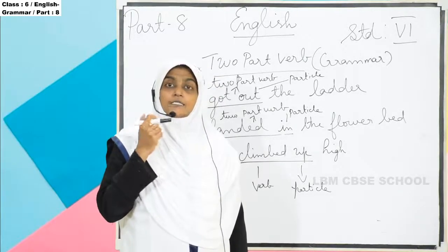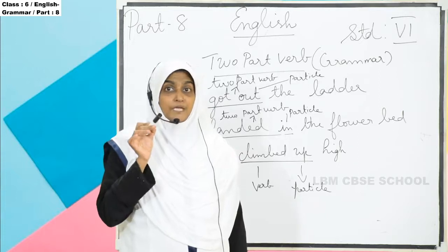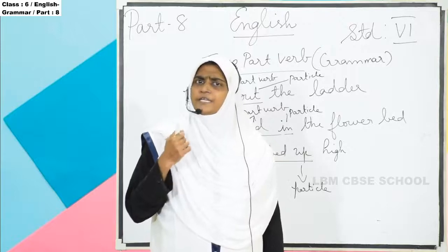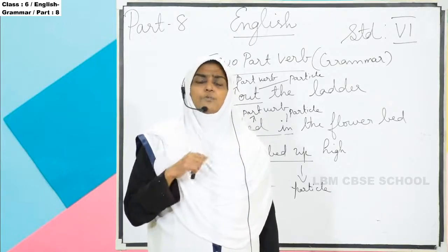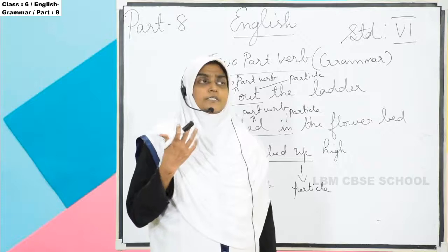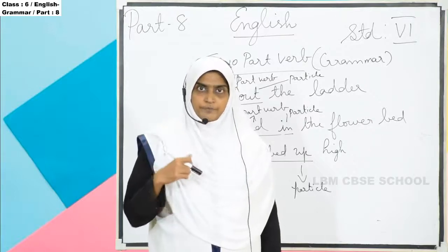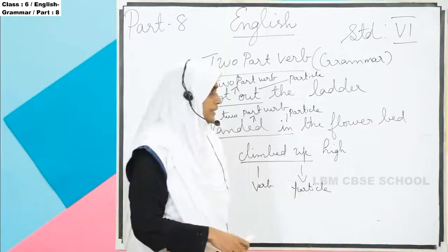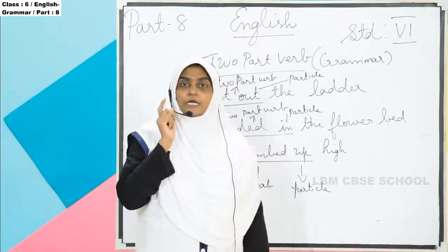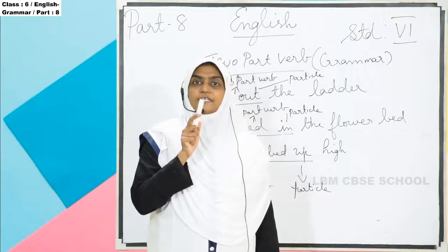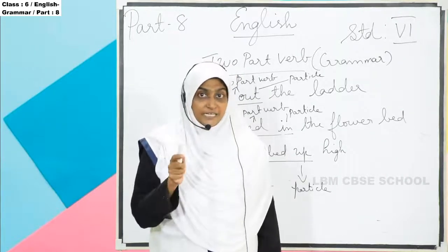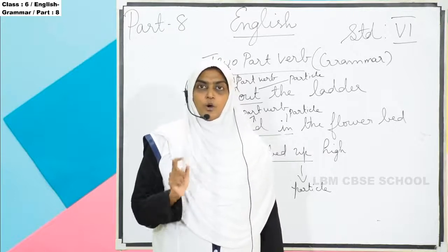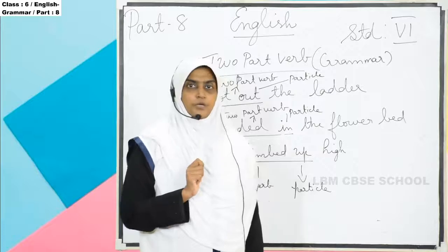And then sometimes the particle may be an adverb. Adverb I already taught you, isn't it? Adverb, what I taught you, is "she walks slowly." "Walks" is the verb, "slowly" is the adverb. So in a sentence, the two-part verb contains one verb and another is a particle. That particle may be a preposition or what? Adverb.